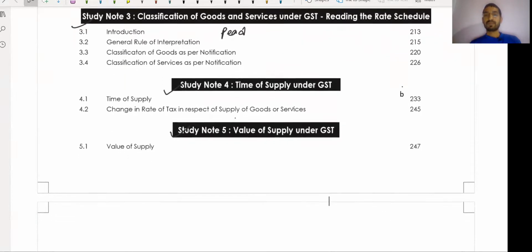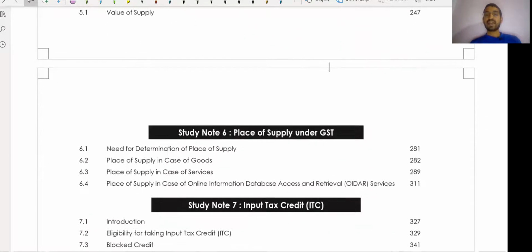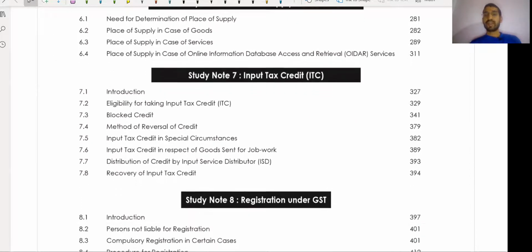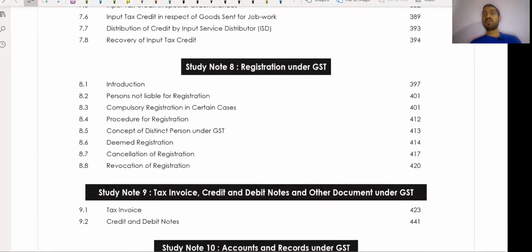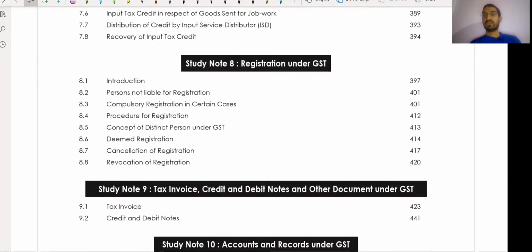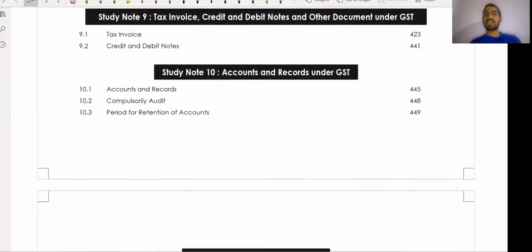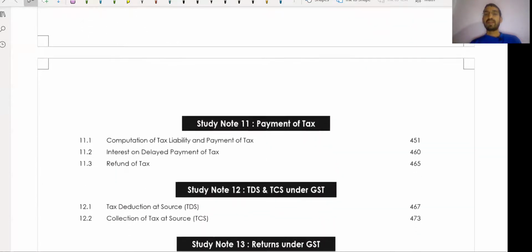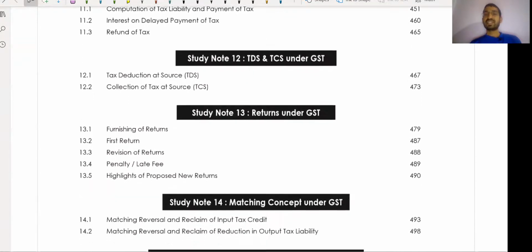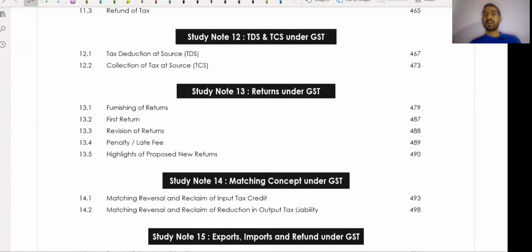Now come to Place of Supply under GST, important. Input Tax Credit is also very important. Registration under GST, yes, you can do it in theory; 3 or 5 or 8 marks questions will come. Then Study Note 9, Tax Invoice, Credit and Debit Note and other documents under GST, is not that much important. Now come to Study Note 10, Accounts and Records under GST. Yes, important chapter. Payment of Tax, not that much important. TCS under GST, not that much important. Returns under GST, yes, important chapter.